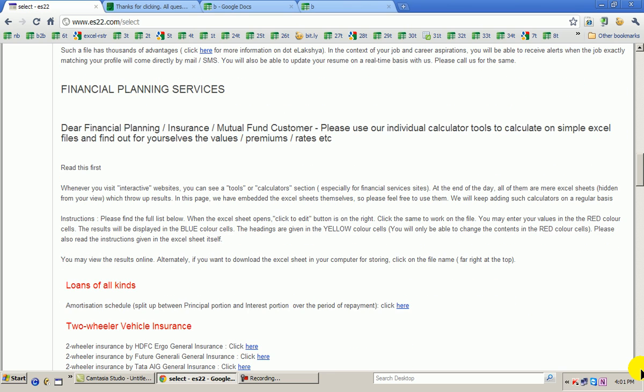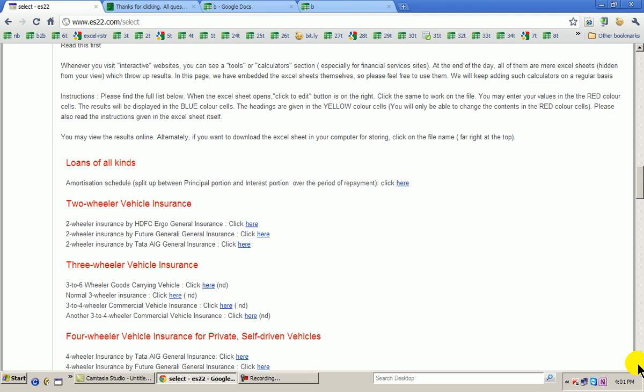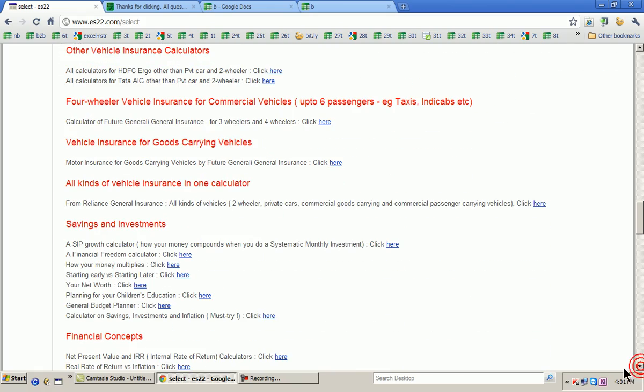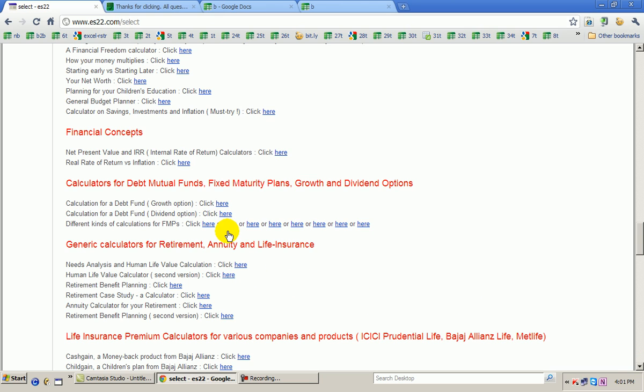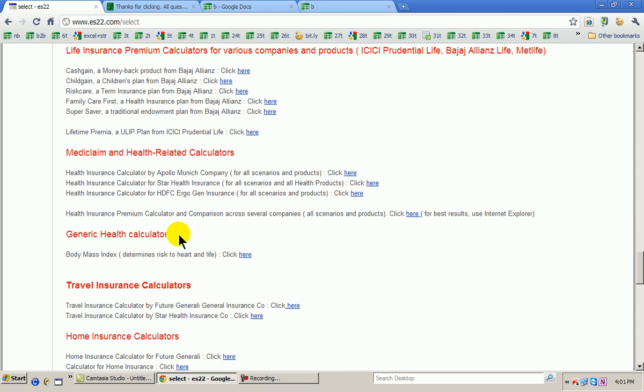We said we are also into retailing of financial products. We have some fantastic products available online for the financial services customer. The customer needs to calculate, starting from loan calculator to calculation of two-wheeler vehicle insurance, three-wheeler vehicle insurance, four-wheeler vehicle insurance. Across some 5 or 6 companies, calculators are there. SIP calculators, financial planning calculators, financial concept calculator. I would urge people to look at it. Calculation for debt mutual funds, generic calculators for retirement, life insurance premium calculators. I mean, the words are all there, so it's all mediclaim, self-explanatory, body mass index, travel insurance, home insurance.